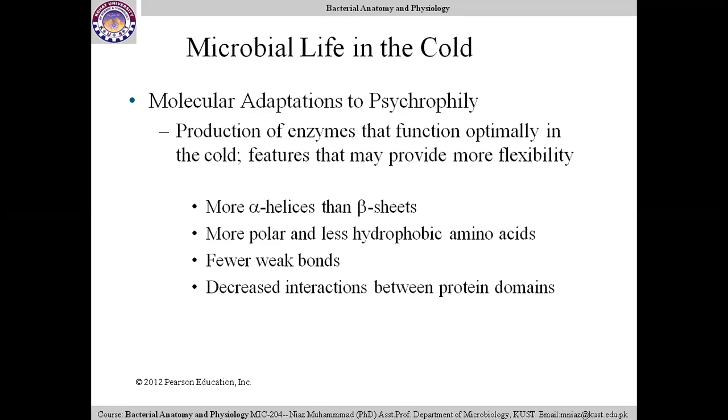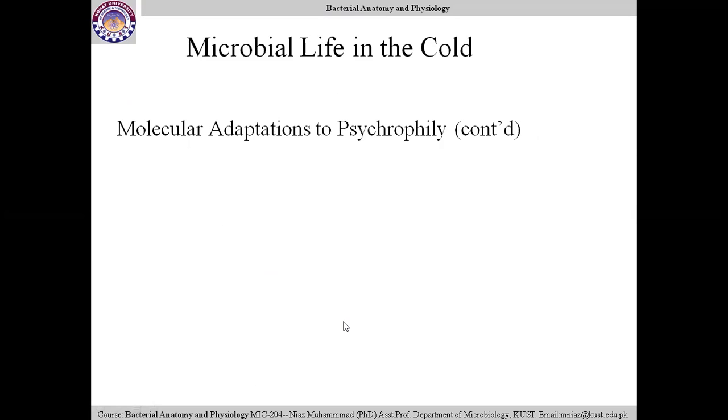So these are the features present in microorganisms which can live at low temperature, at cold temperature. In their cytoplasmic membrane, they have the ability to produce certain enzymes which can work optimally at very low temperature. Their proteins have more alpha helices than beta sheets. This is one difference. More polar and less hydrophobic amino acids are present. Fewer weak bonds are present. Decreased interaction between protein domains.